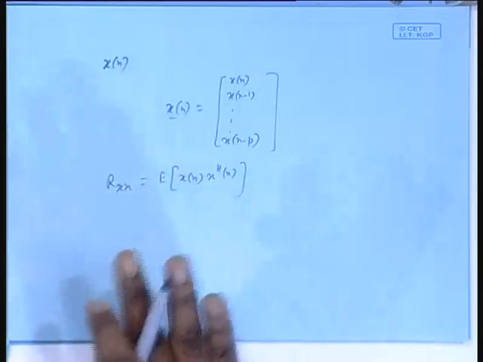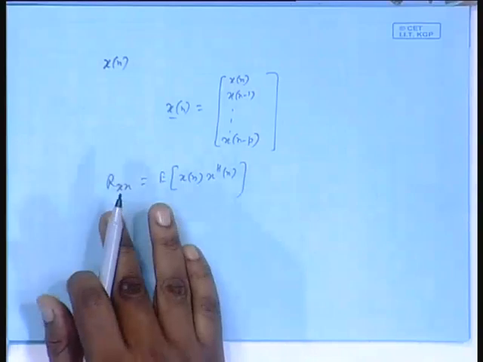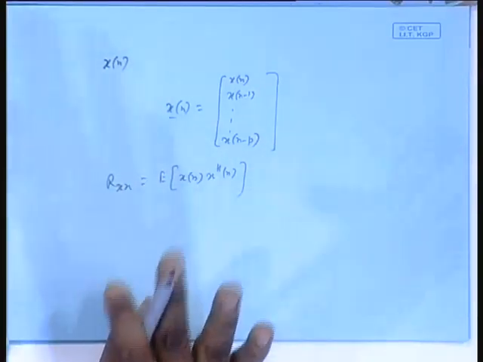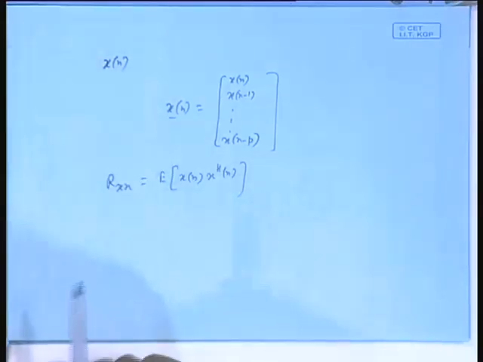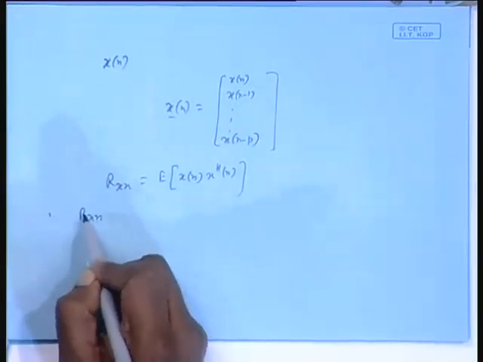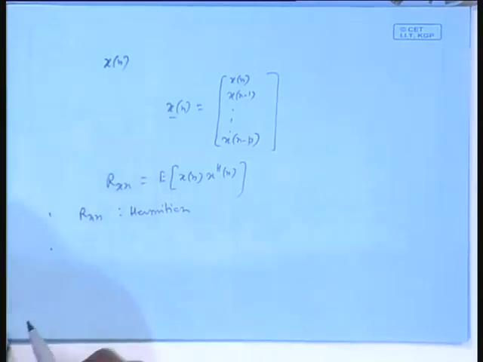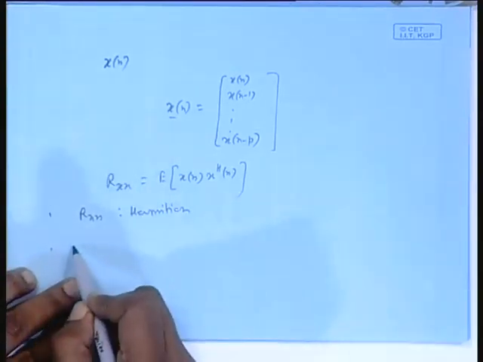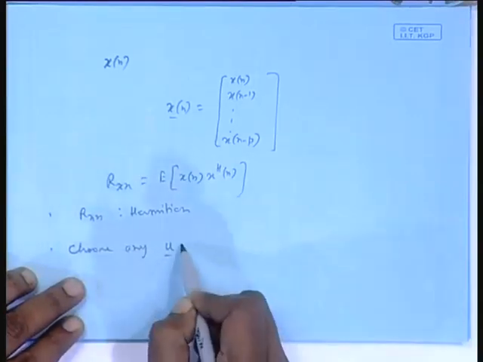Throughout this course I will be dealing with zero mean random processes, so correlation or covariance would always mean the same, because the mean will be 0 in our cases. Anyway, take a form like this. We all know Rxx is Hermitian, about that there is no doubt; we have seen in the past that Rxx is Hermitian. Next, choose any vector, any u not equal to 0.